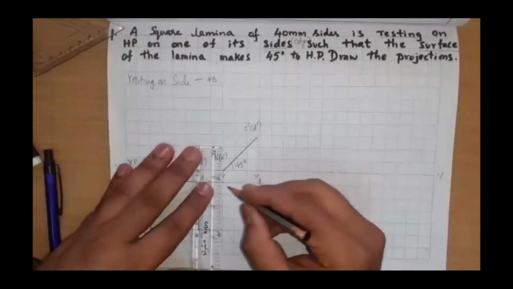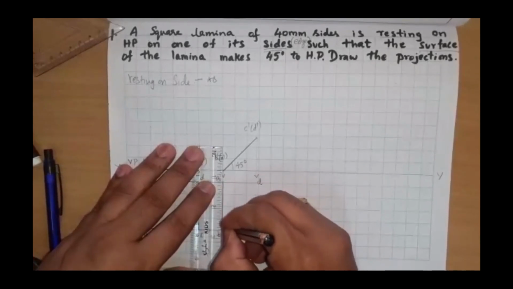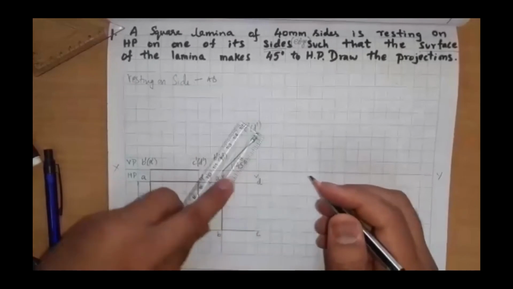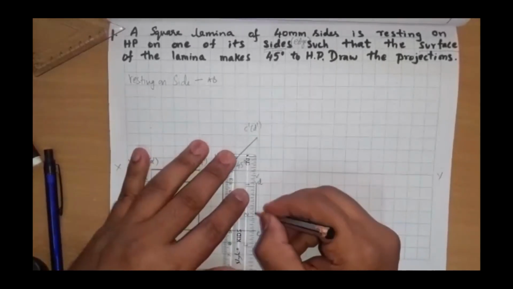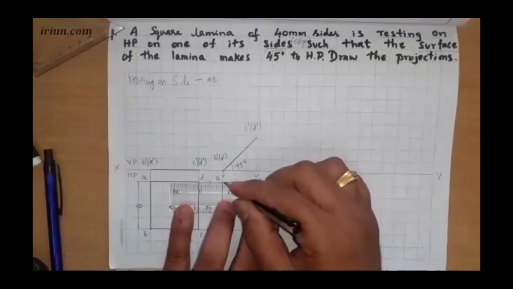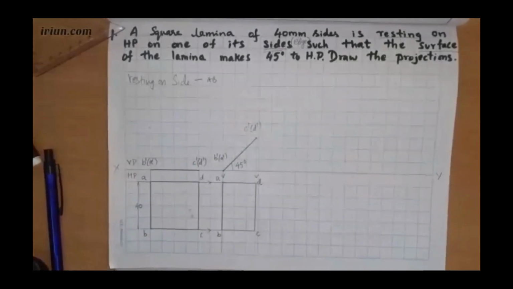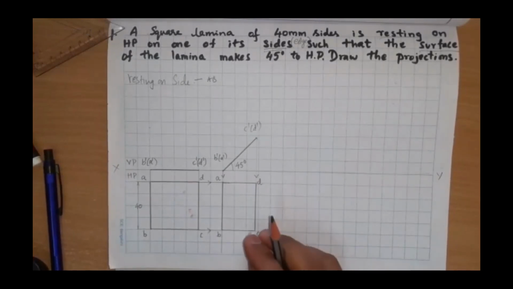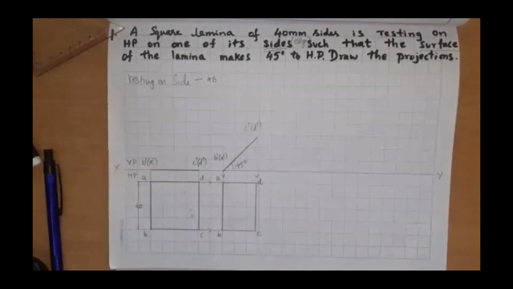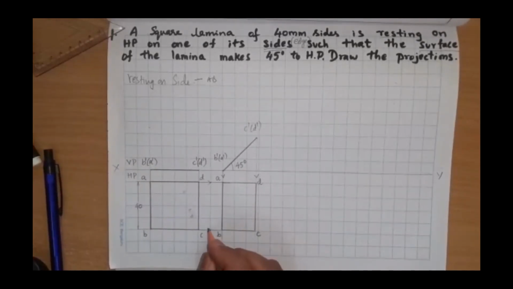And now join the apparent shape: A to B, B to C, C to D, and D to A. See the drawing, erase all the thick lines, use only thin lines and draw the problem. 1, 2, 3, 4 views must be dark. I have drawn an arrow mark here.